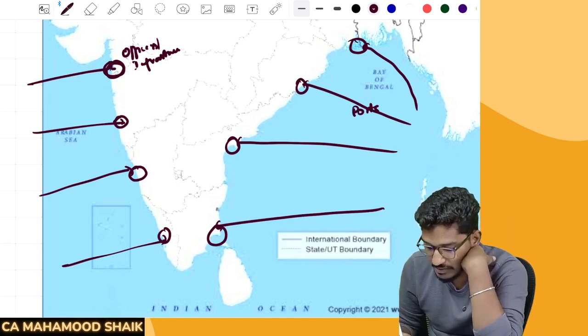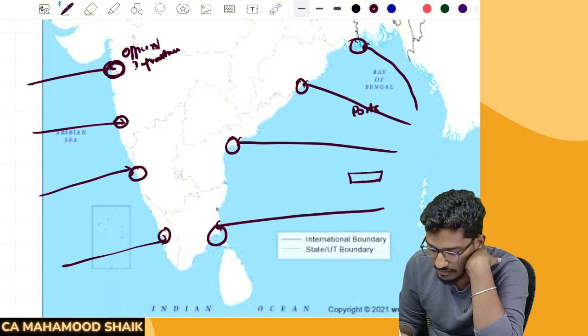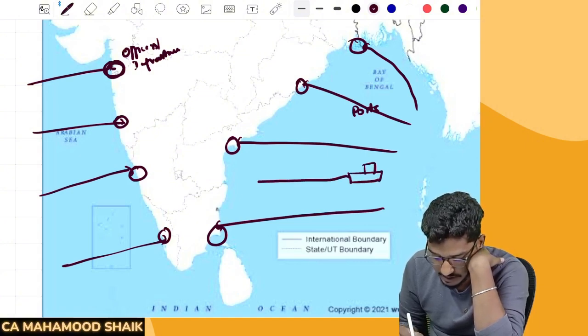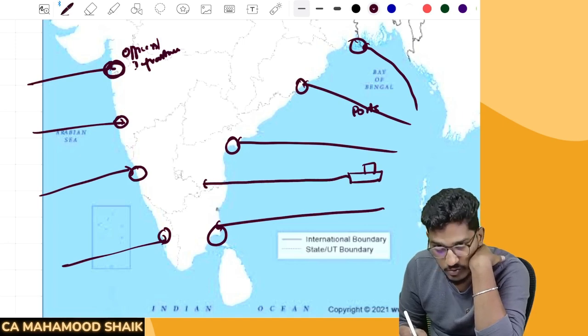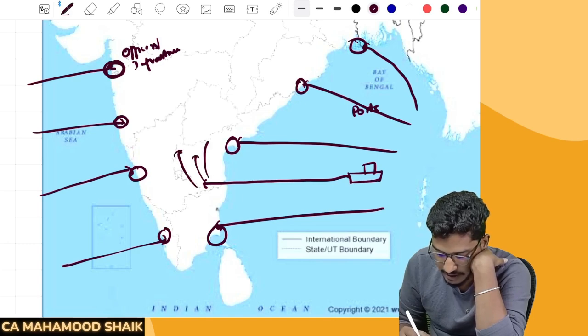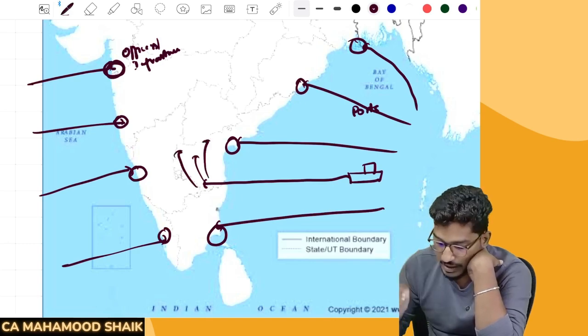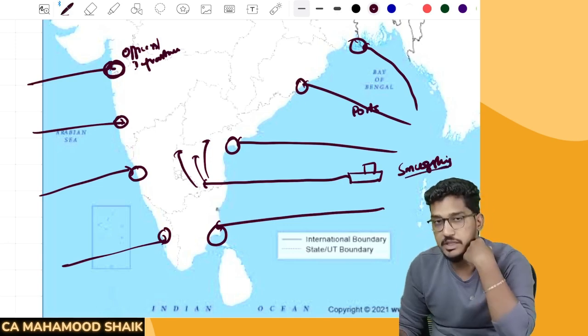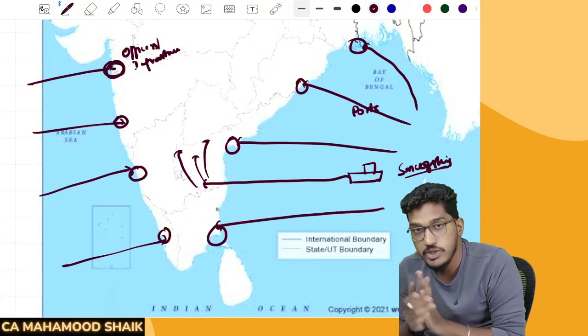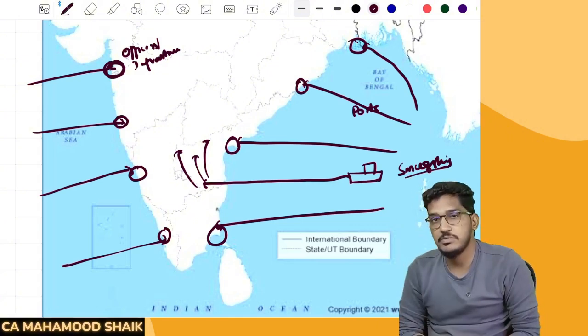Now what will happen? Say for example, there is one person, he is importing the goods by way of a vessel, but he did not touch any of these ports. He found some place where there is no monitoring and all, as I have told, and he brought the ship here, unloaded all the goods into India, and he has started selling it. This is what we call smuggling. You might have often heard this term, smuggling, smuggled goods. So what do you mean by smuggling?